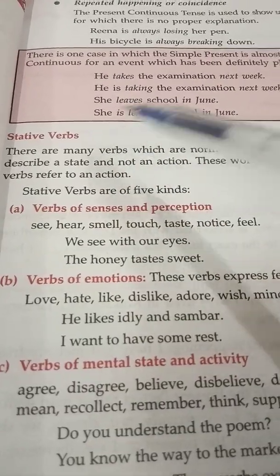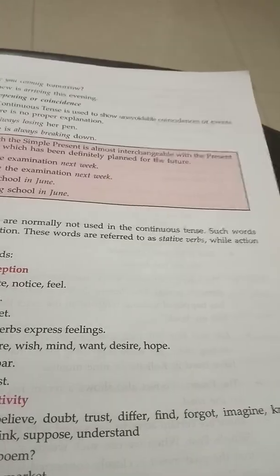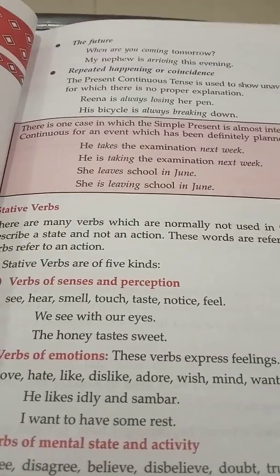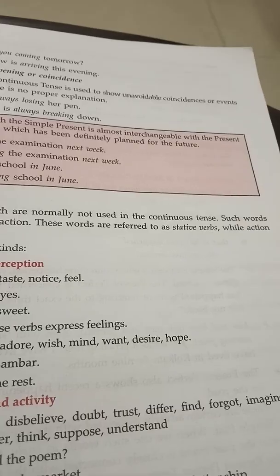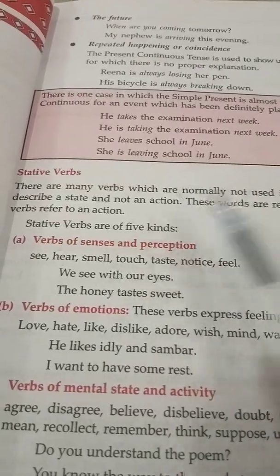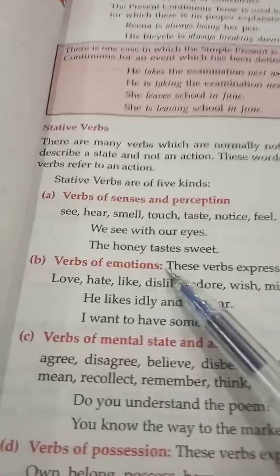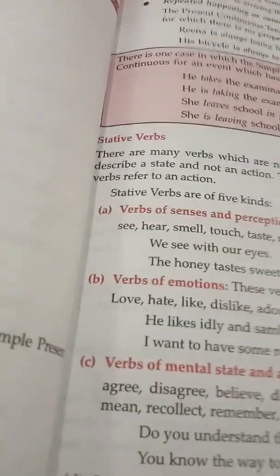Now coming to another form, that is the stative verbs. As the name indicates, the stative. See, there are many verbs which are normally not used in the continuous tense. Such words describe a state, not an action, the state of being. These words are referred to as stative verbs, while the action verbs refer to an action. Stative verbs can be of 5 kinds, which pertain to our senses and perception, verbs of emotion, verbs of mental state and activity, verbs of possession, and some other verbs which are different from all these, which we are going to discuss.